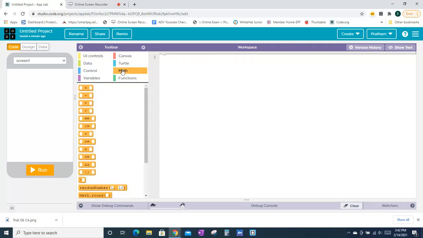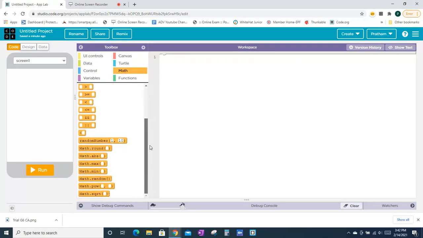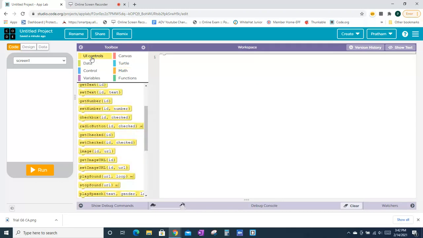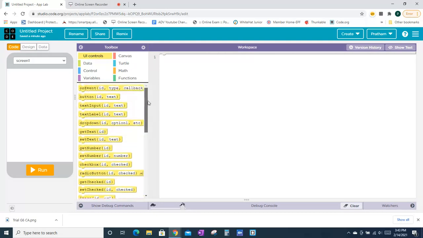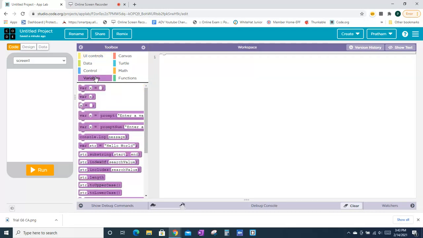In the math section, we'll get math operations, random numbers, round, sin, max, and so on. Math related. With UI controls, you can set the text of something, create an image, and do other things. In variables, we can create variables and set their values, and so on.